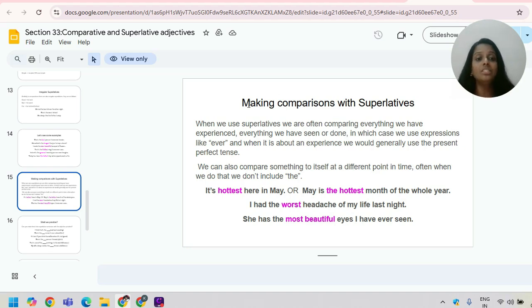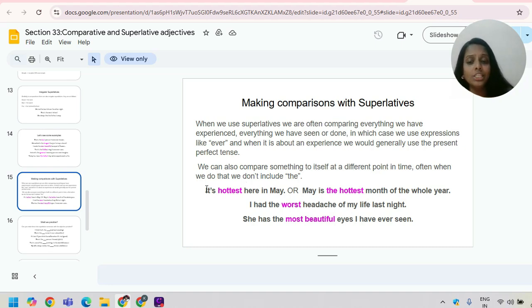So, making comparisons with superlatives. When we are using superlatives, we are often comparing everything we have experienced so far. So everything we have seen, everything we have done, or everything that you have experienced. In those cases, we use expressions like ever. And when it is about an experience, we would generally use the present perfect tense. If you are comparing something to itself at a different point in time, we don't include the. You got it?